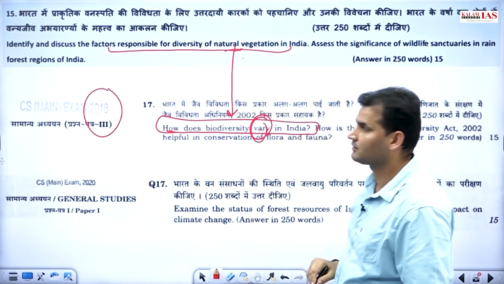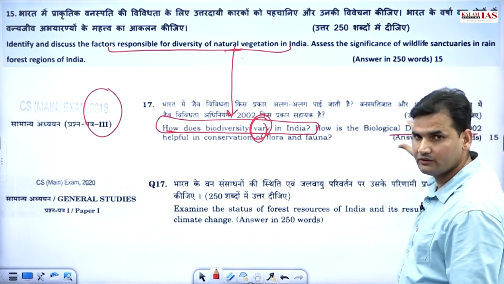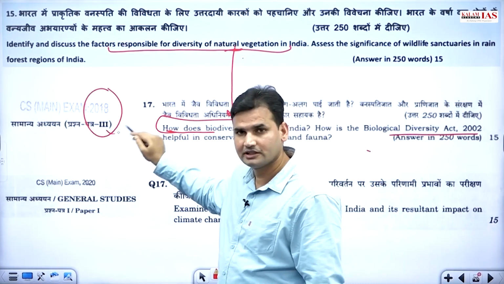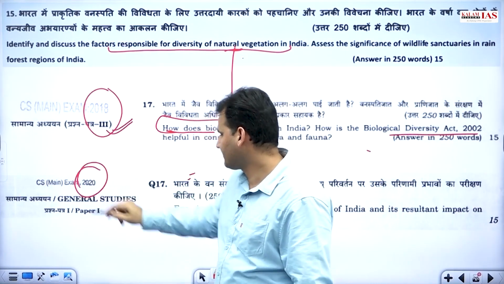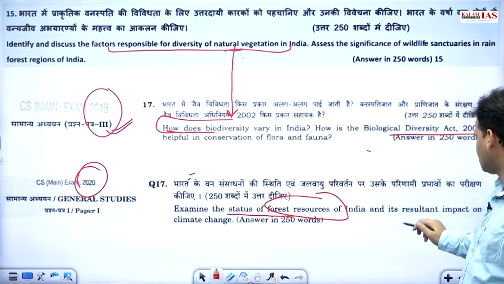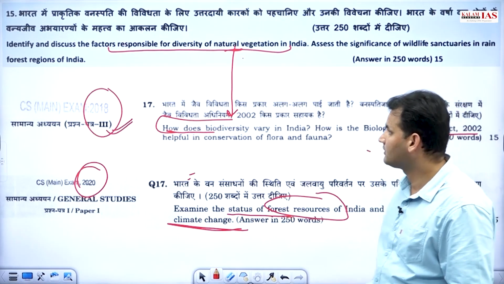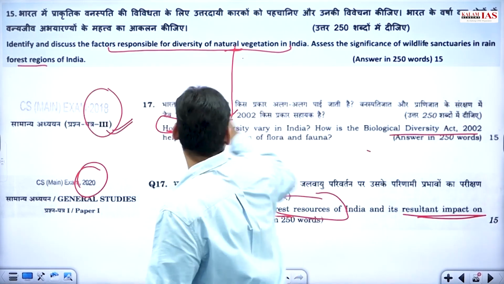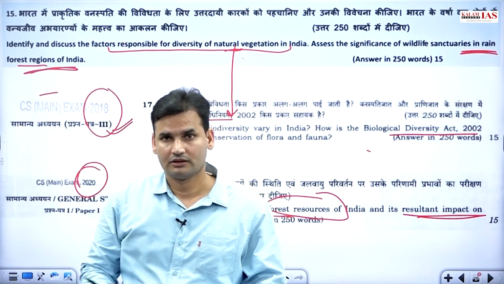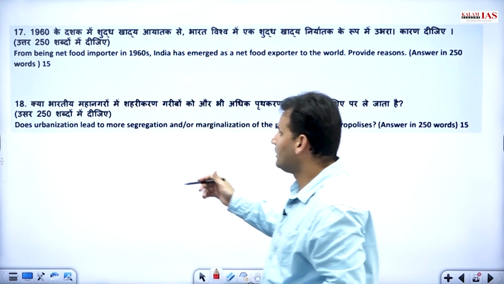On similar lines, Biological Diversity Act was asked. That was, of course, GS paper 3. 2020: examine status of forest resources of India and the resultant impact on the climate change. So the important rainforest regions of India. If we prepare PYQs properly, then definitely we do have some sort of edge.